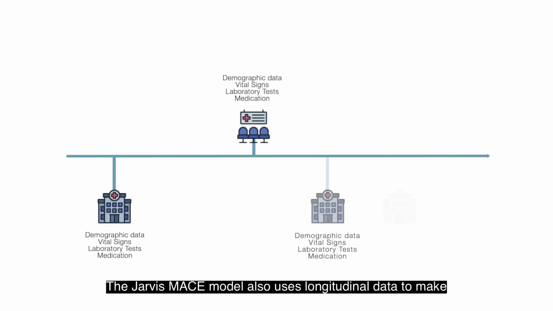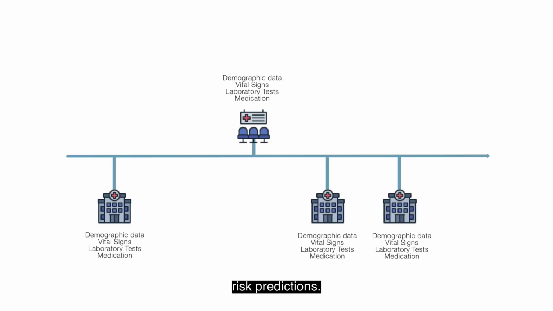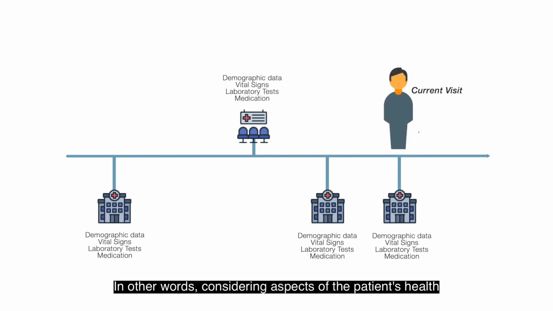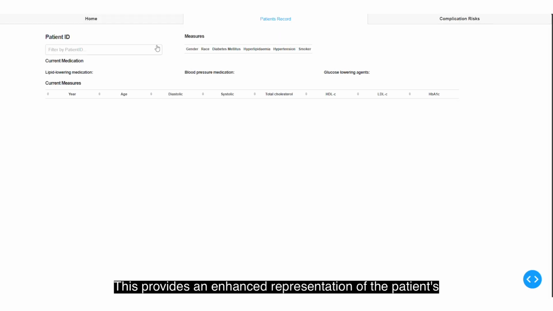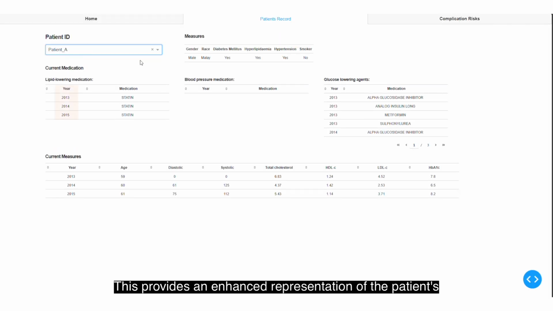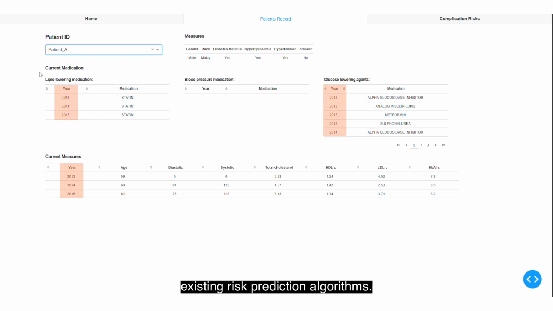The Jarvis MACE model also uses longitudinal data to make risk predictions. In other words, considering aspects of the patient's health from the preceding years rather than merely at a single time point. This provides an enhanced representation of the patient's health status and enhances the model's predictive power over existing risk